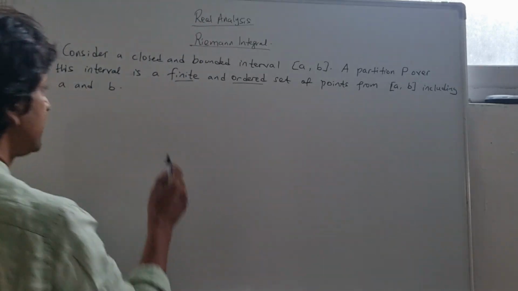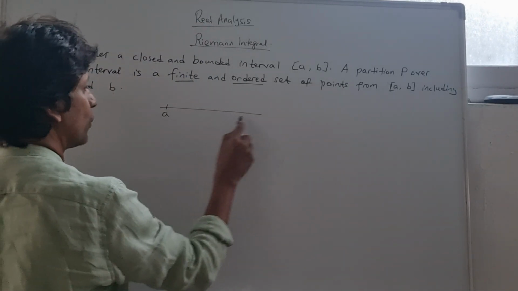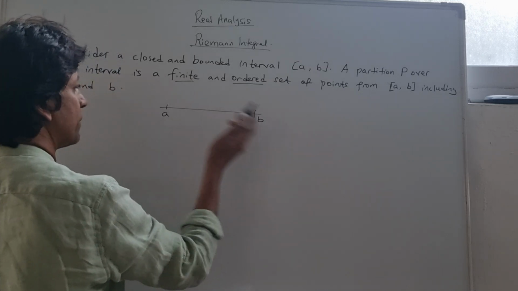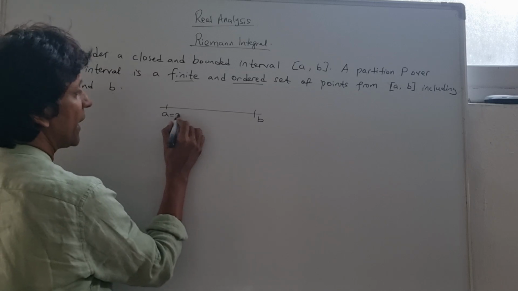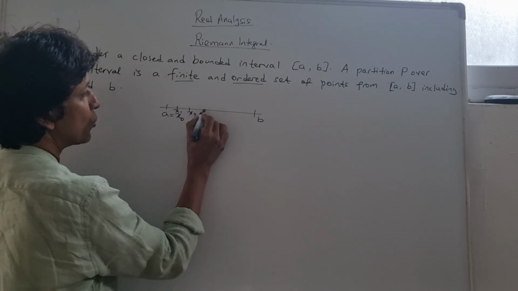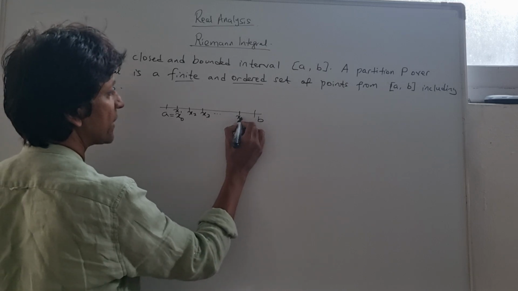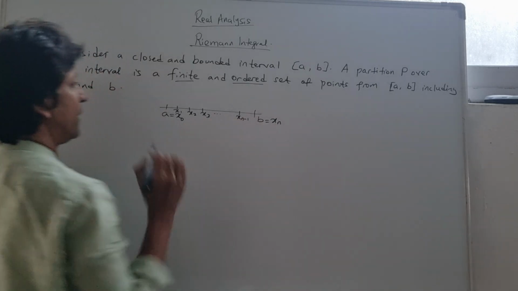So let's say I have my interval like this, and this is a, and we have b. Now a is always the first value and b is the last value. So a could be said to be x0, and here I can have x1, x2, x3, and so on until I go to x(n-1), and here b is going to be equal to xn.